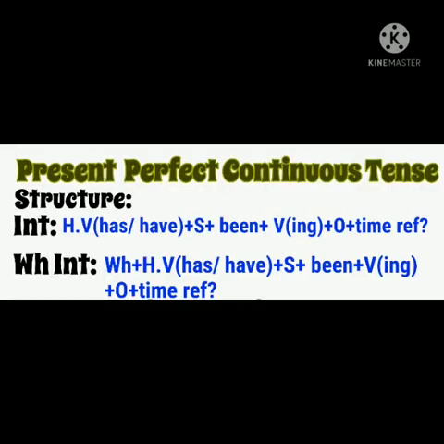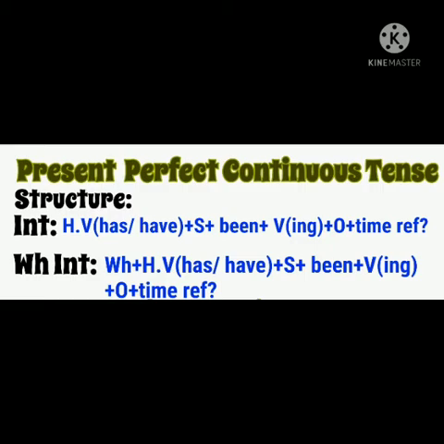Now for translating this sentence, first see the structure of present perfect continuous tense. The structure in interrogative is: we first have the helping verb has or have, then the subject, then another helping verb been, then the verb ing form, object, and then the time reference if there is any. We have another type of interrogative, that is WH interrogative, and the structure is WH word plus helping verb has or have, subject, been, verb ing form, object, and time reference.